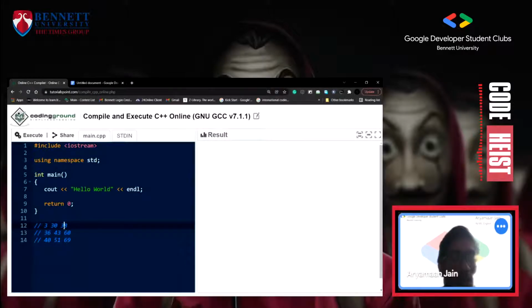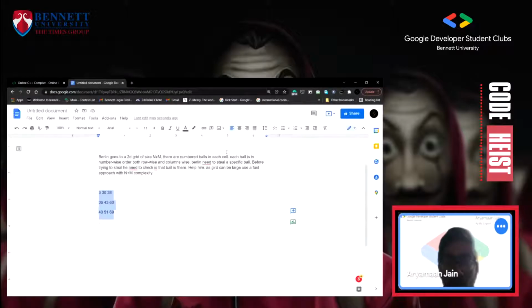Another approach is that we can take advantage that each row is sorted. It's given somewhere that each row is in number-wise order, both row wise and column wise. Let's assume it's only row wise. We can take advantage of row wise.